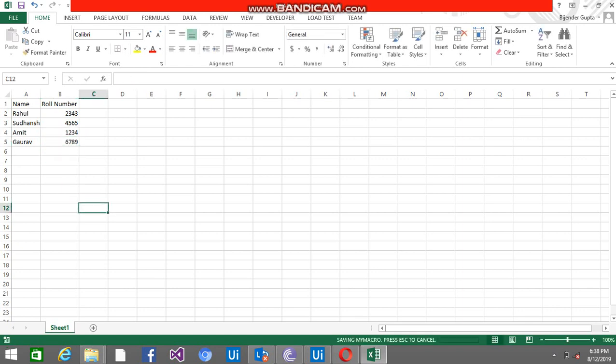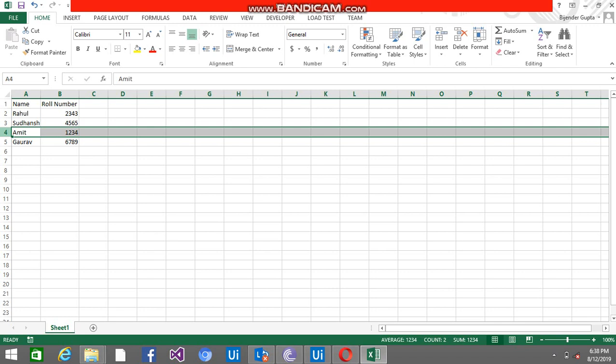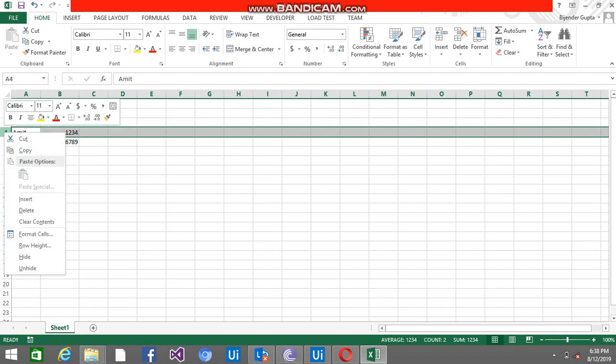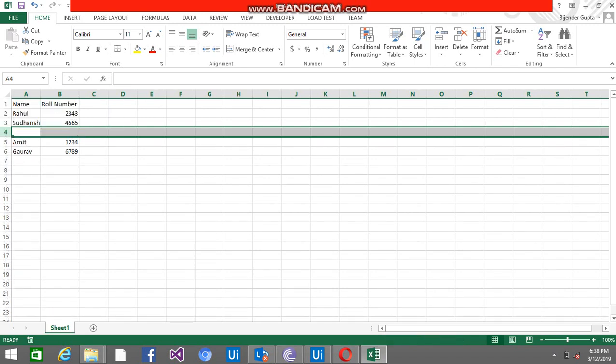So I have data here, and what I want here with the macro is that a row should be added. For now it's one row, but dynamically we are going to add multiple rows just after the Subhanshu.